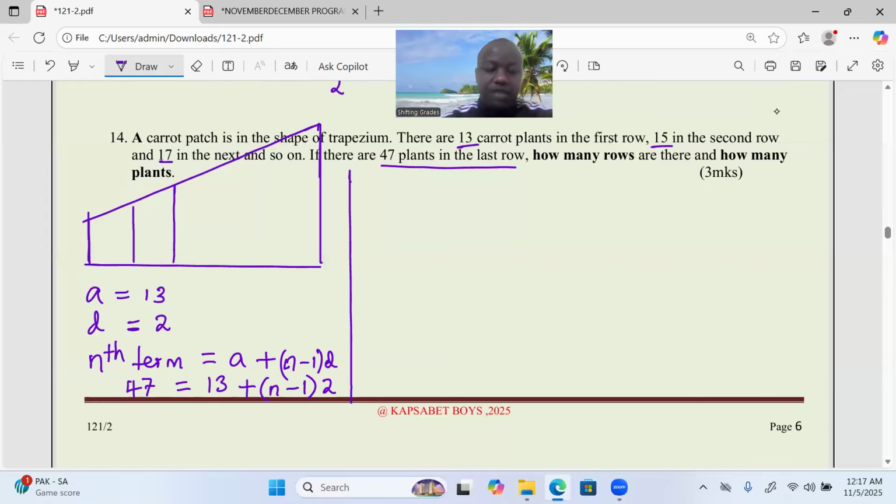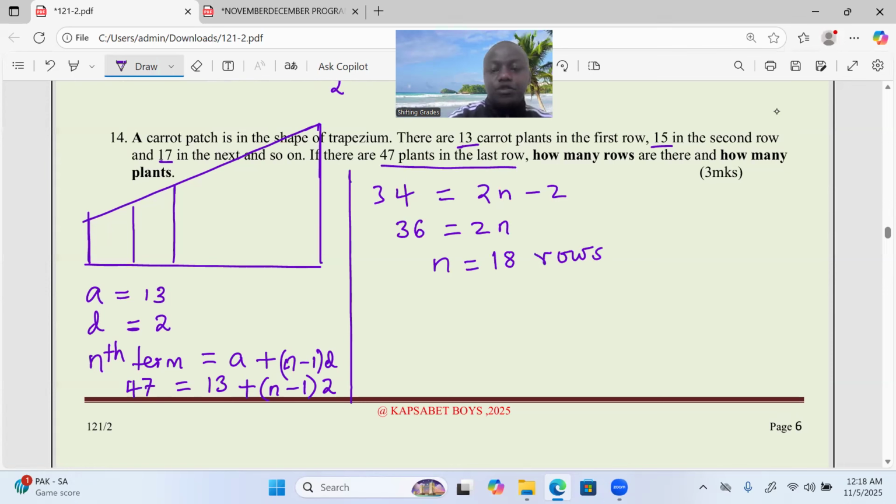So with this now, even 13 can be subtracted from 47 very quickly. We get 34. After the 34 now, let's talk about opening of brackets: 2n minus 2. This is 34. So with this now, can we talk about 36? Because the 2 should be added, equals 2n. Then n, which is the nth term now, should be 36 over 2, which is 18, of course. So we have 18 rows.